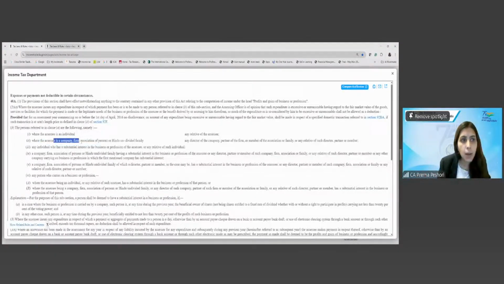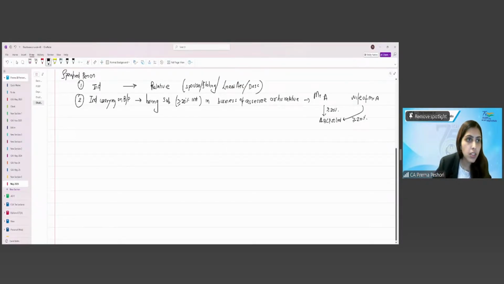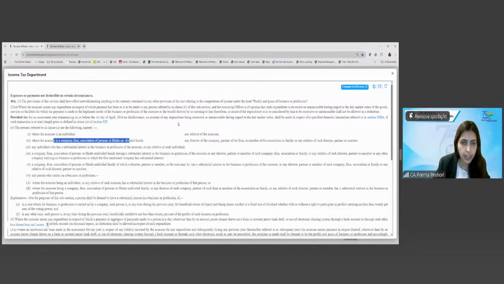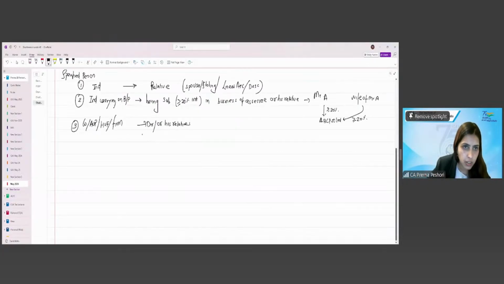Where the assessee is a company, firm, AOP, HUF, right? In the case of company, AOP, HUF, firm, the director or his relatives, right? The director or the relatives of such director or partner, right?